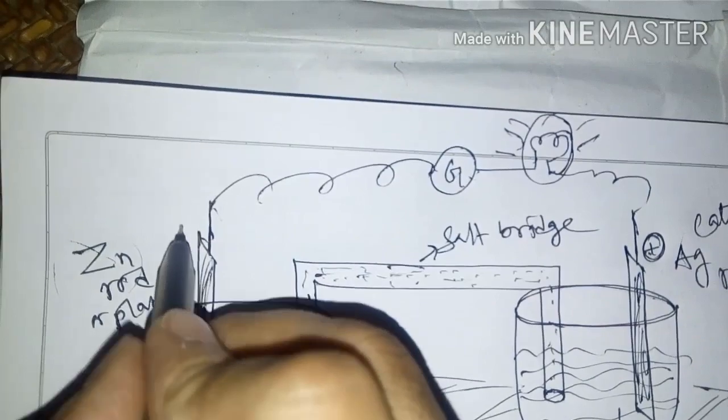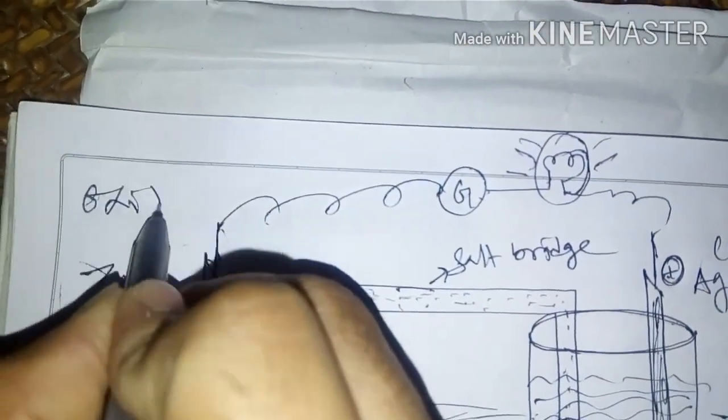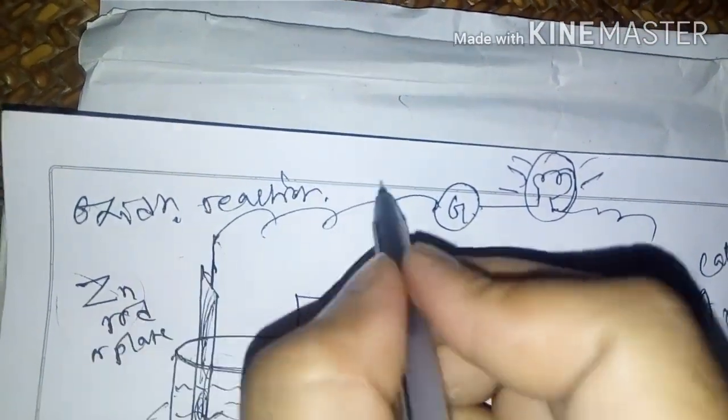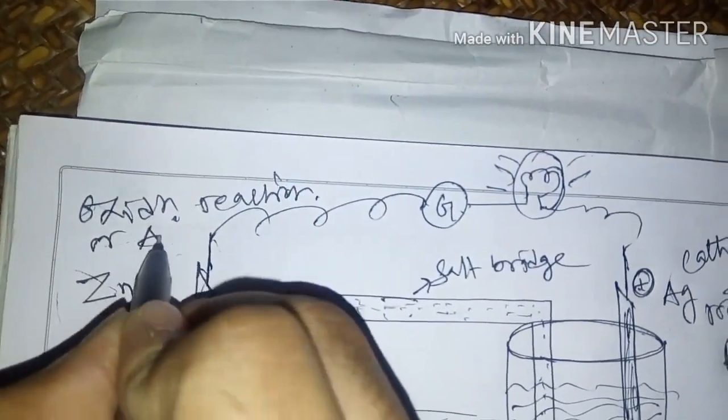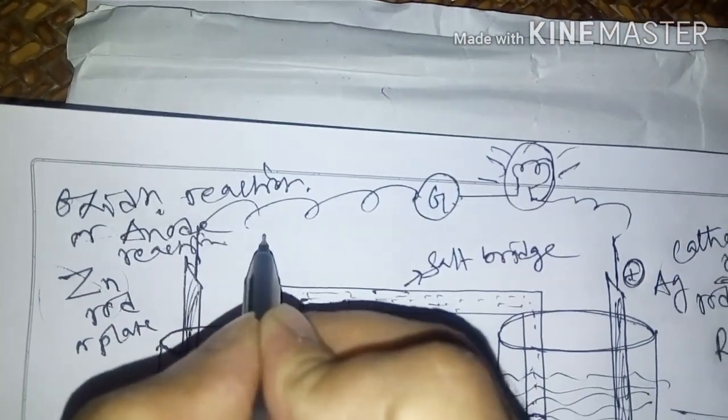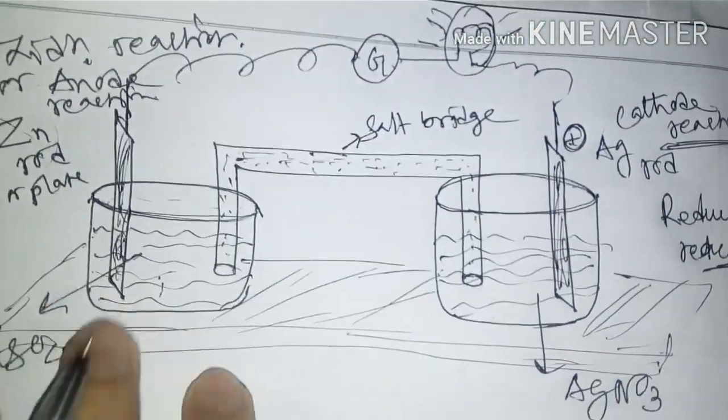Here, in this other half cell, the oxidation reaction takes place, or the anode reaction.